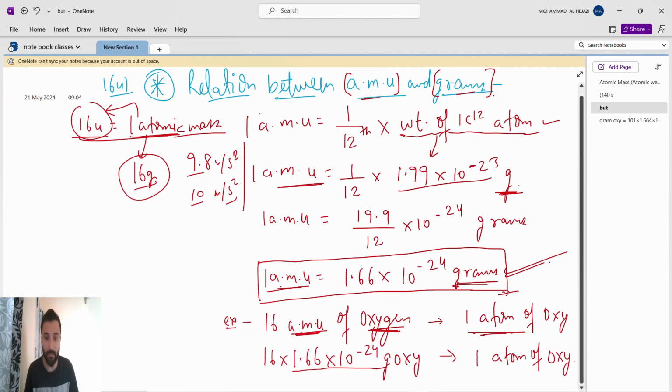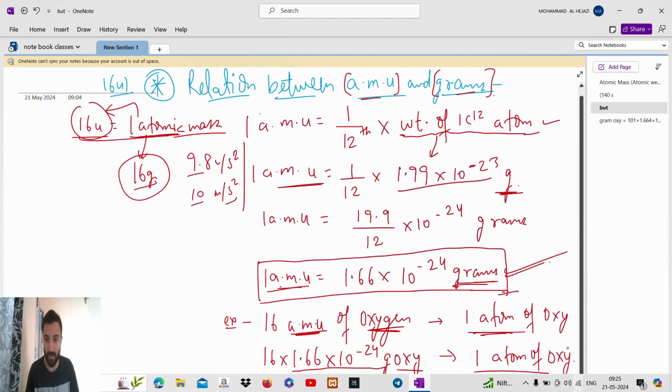So 16 AMU means we have to convert into gram. So 16 into 1.6 is this much gram oxygen. We have converted AMU into gram. So 1 atom of oxygen will consist of 16 AMU. Once we convert, then 1 atom of oxygen will consist of 16 into 1.6 into 10 to the power minus 24 gram, means still 16 gram only.